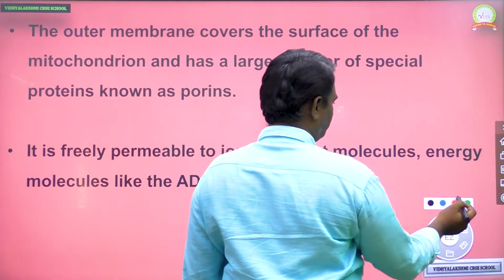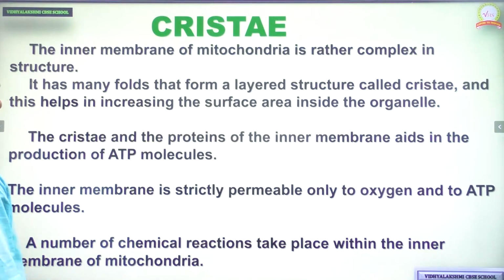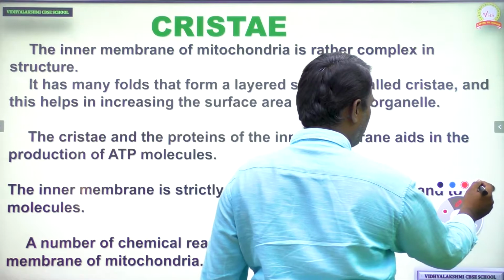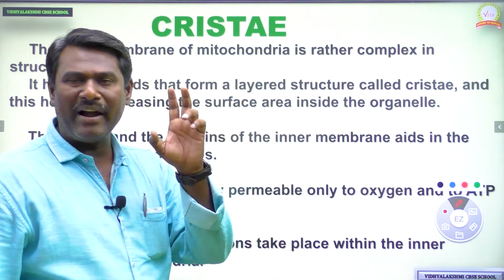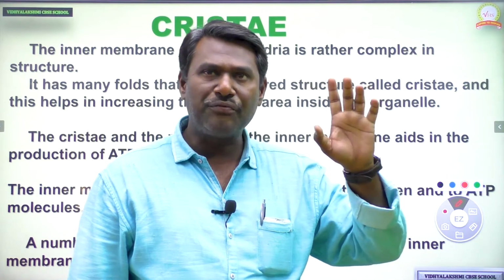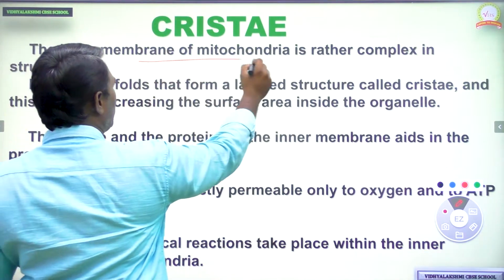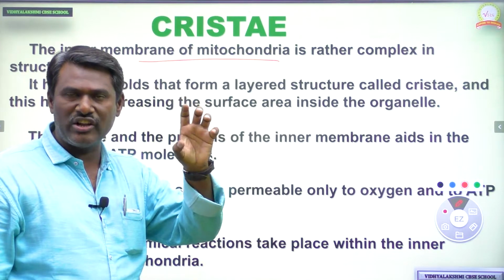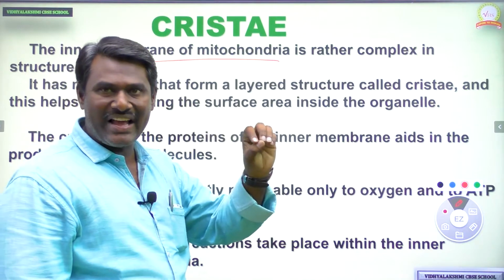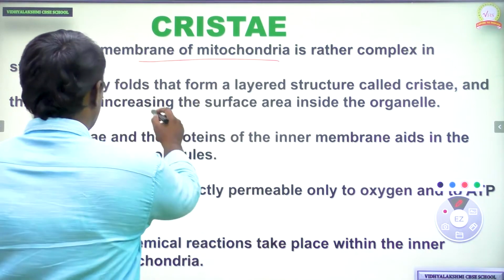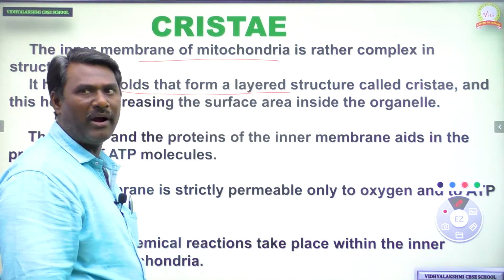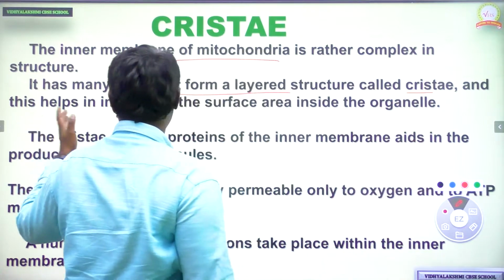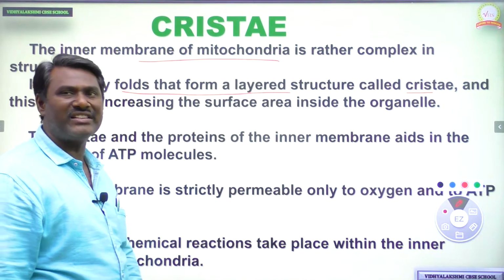Okay. Next, cristae. Earlier we discussed that the inner membrane of mitochondria consists of several foldings. Those foldings are called cristae. The inner membrane of mitochondria is complex in structure, and that complexity is only because of the presence of cristae as well as the matrix. The cristae help in increasing the surface area inside the cell organelle.